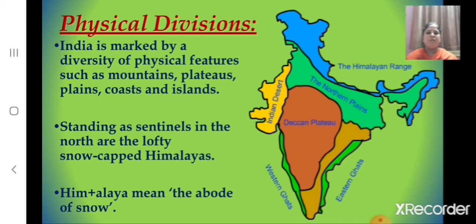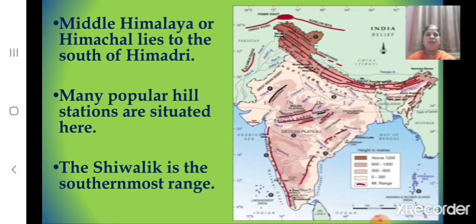And here in this map you can see standing as sentinels in the north are the lofty snow-capped Himalayas. What do you mean by Himalayas? Him plus Alaya, it means the abode of snow. And children, Middle Himalaya or Himachal lies to the south of Himadri and many popular hill stations are situated here. Some of the popular hill stations are Manali, Kullu, Shimla, etc. And the Shivalik is the southernmost range.